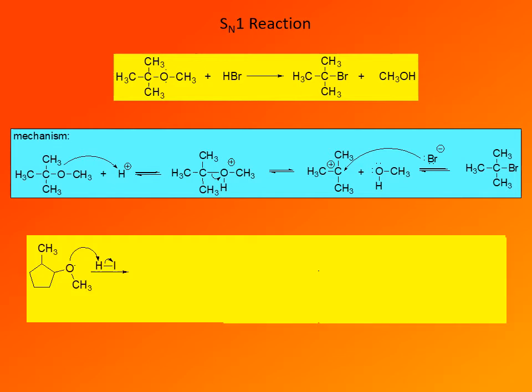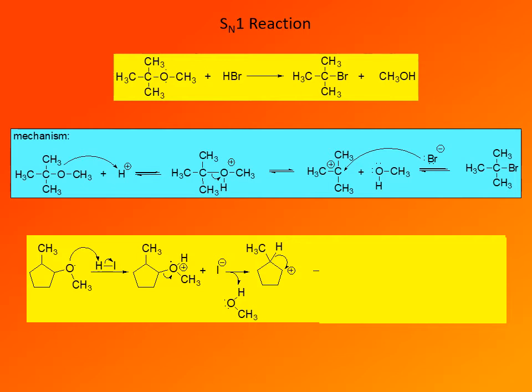Here is another example. So, an unsymmetrical ether with one of the rather complex substituents, a cyclopentyl ring, a secondary carbon, and the other substituent is a simple methyl group. So reaction with hydrogen iodide results first in protonation to give the corresponding oxonium ion, and then loss of methanol gives a secondary carbocation.